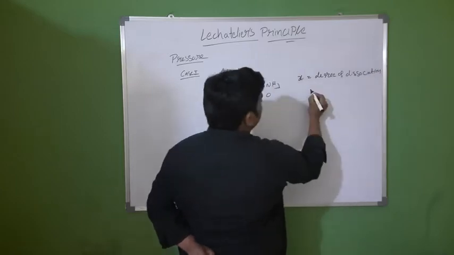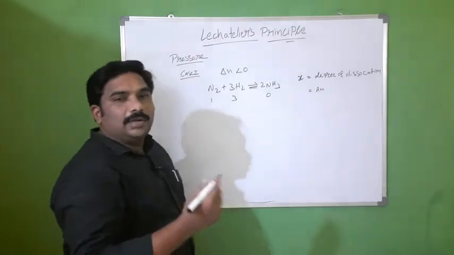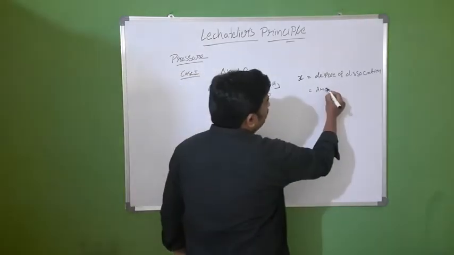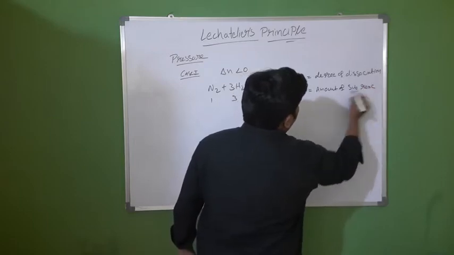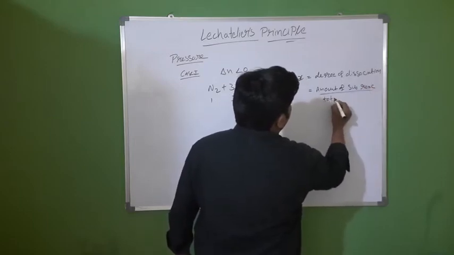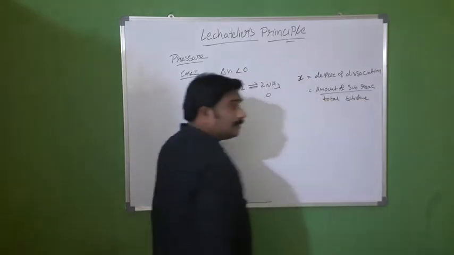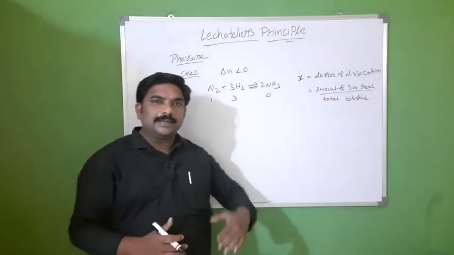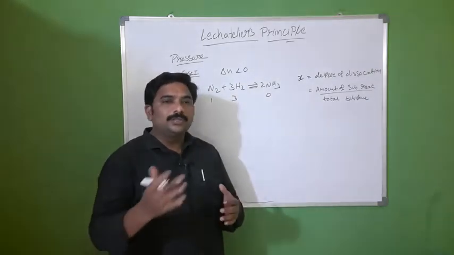Degree of dissociation means the amount of substance reacted by the total amount. That means the fraction of the amount of substance reacted from the original substance.